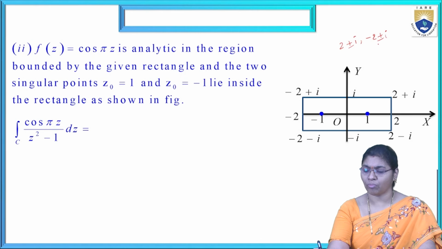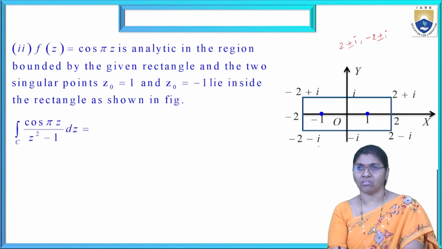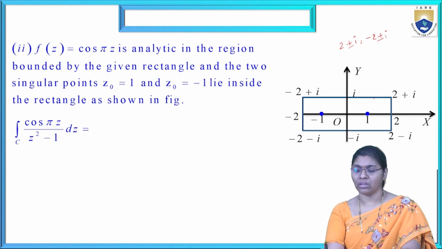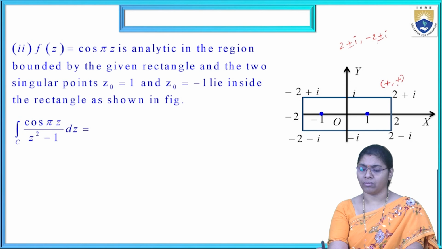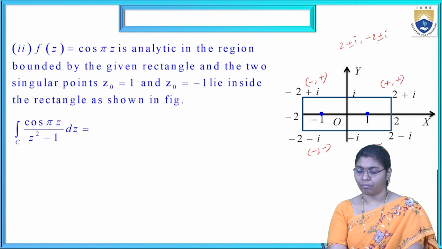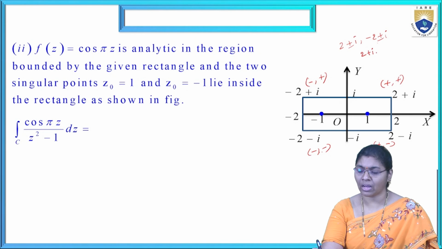Now this will be converted, by quadrant signs: plus comma plus, minus comma plus, minus comma minus, plus comma minus. Splitting it: 2 plus i, 2 minus i, minus 2 plus i, minus 2 minus i.